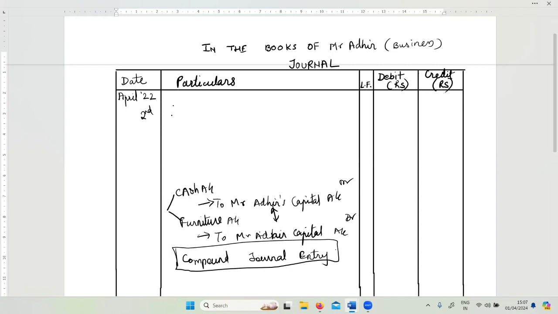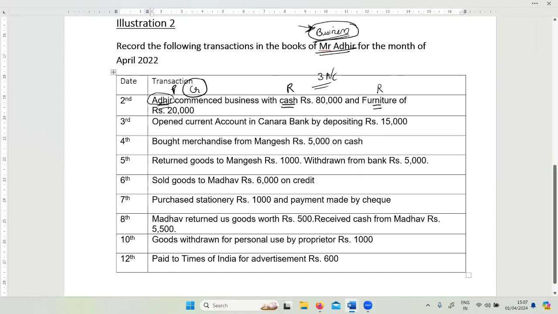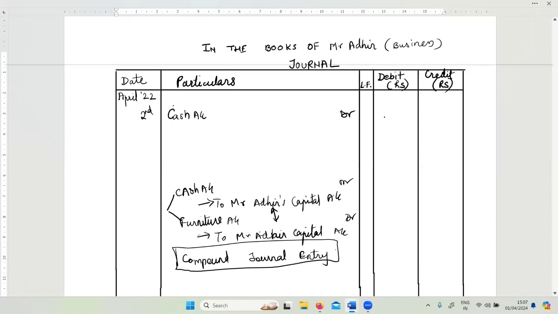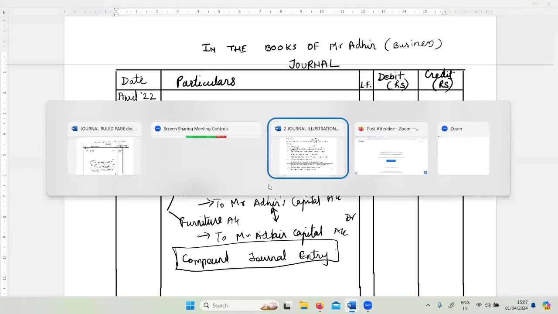We are going to write it in the format of a compound journal entry. How do we write it? We write cash account, debit. What is the amount of cash that he has brought into the business? It is 80,000. And furniture is brought in of 20,000 worth. Correct?